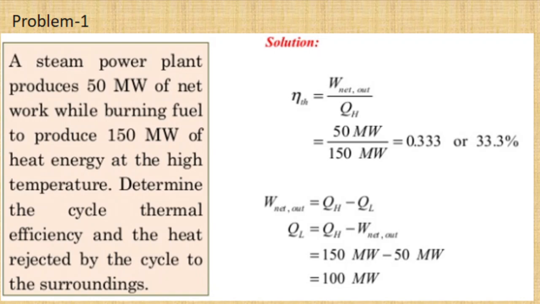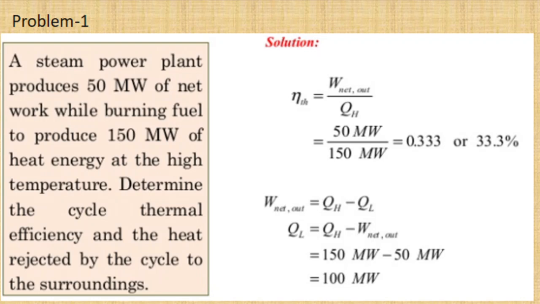Here W is given, that is work done is equal to 50 megawatt. Then the amount of heat energy absorbed by the working substance from the hot reservoir is QH, that is equal to 150 megawatt. So substitute the value of W and QH, you will get 0.333 or 33.3%. This is the efficiency of the steam power plant.